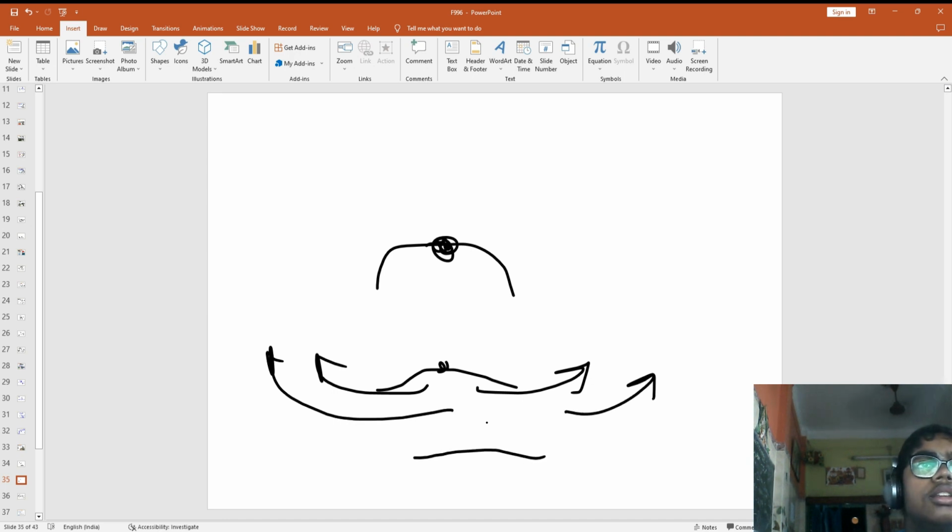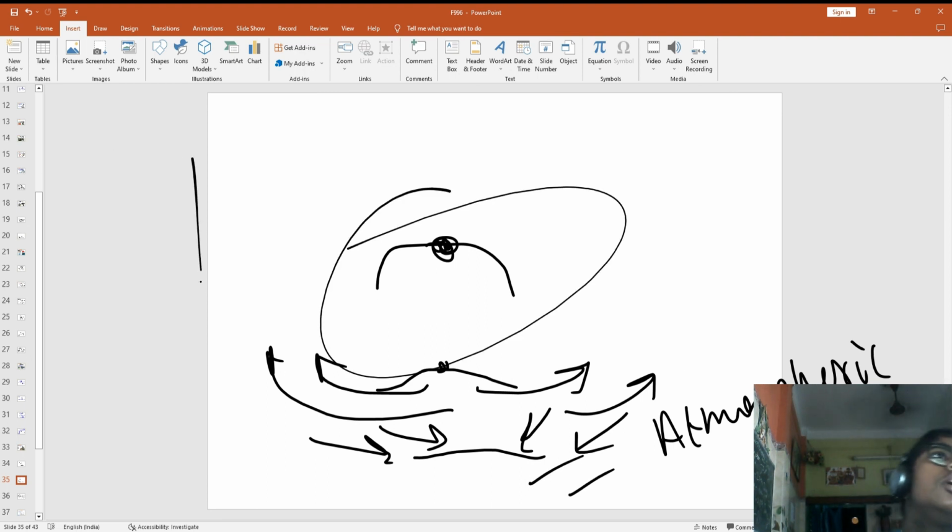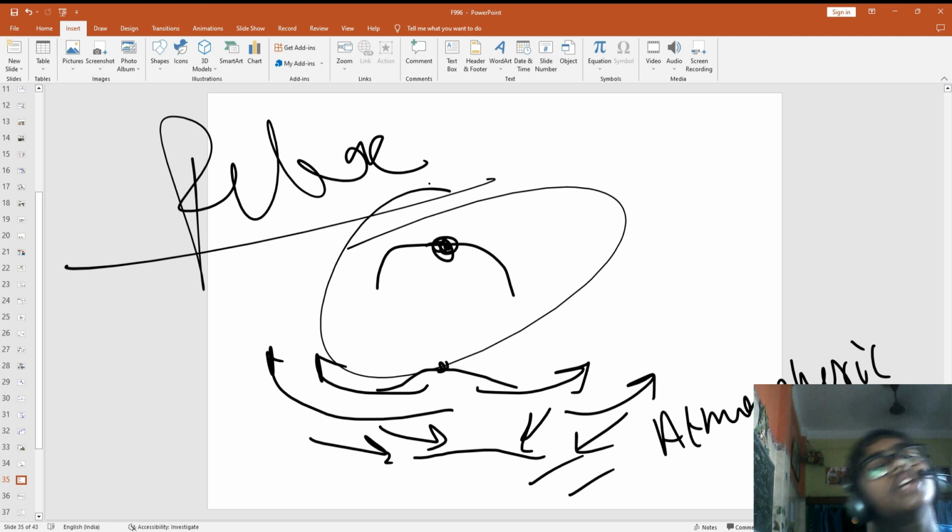Then the outside atmosphere is putting pressure. So it is very difficult to release it, and the glass will not detach from it because of atmospheric pressure.